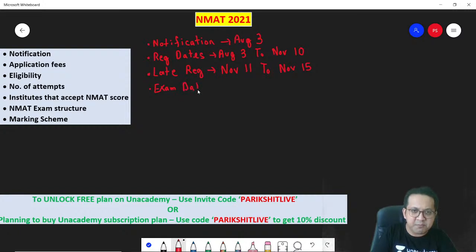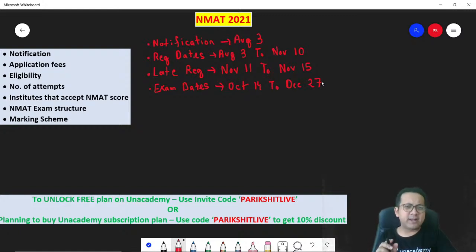The NMAT exams will start from October 14 and will continue till December 27. Now these are the most important dates for your NMAT.